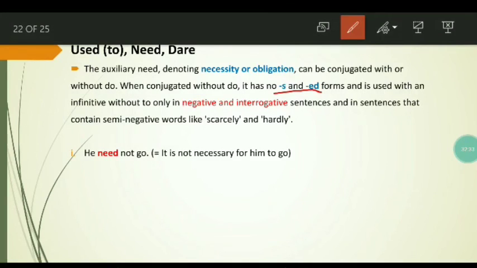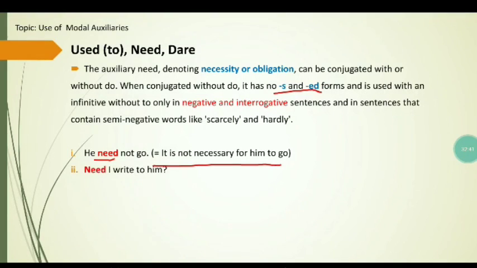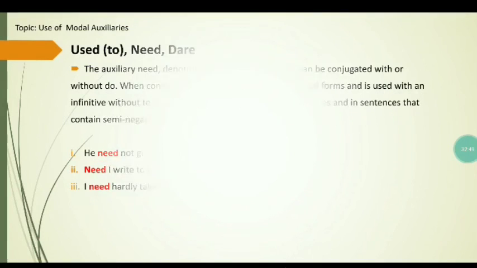For example, he need not go. It means that it is not necessary for him to go. Need I write to him? I need hardly take this help.